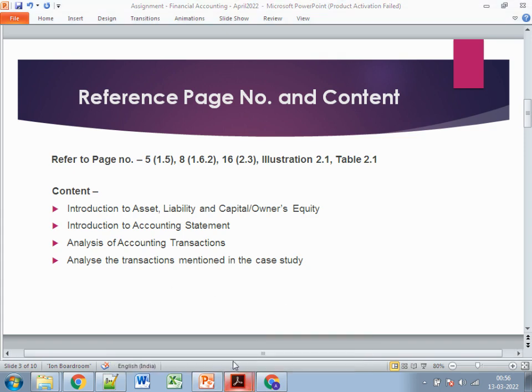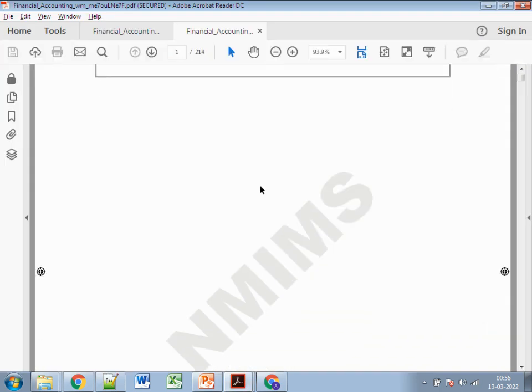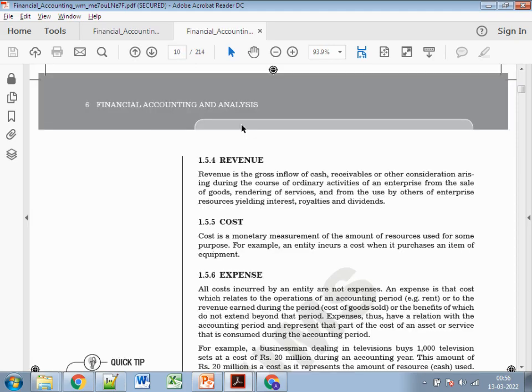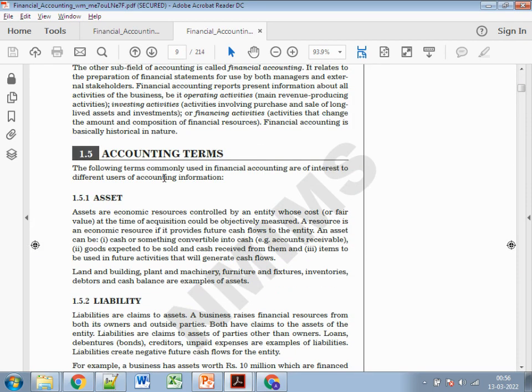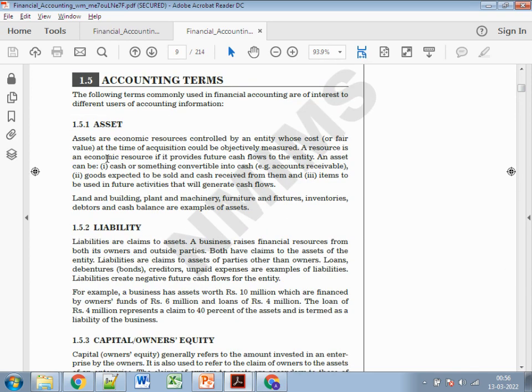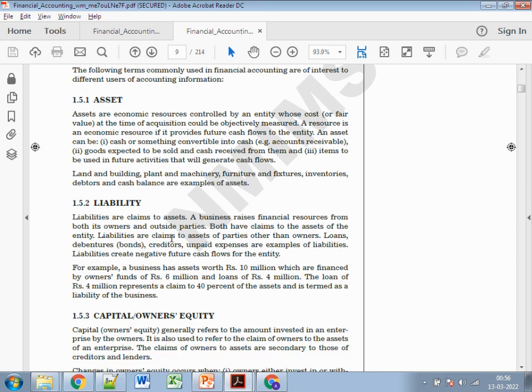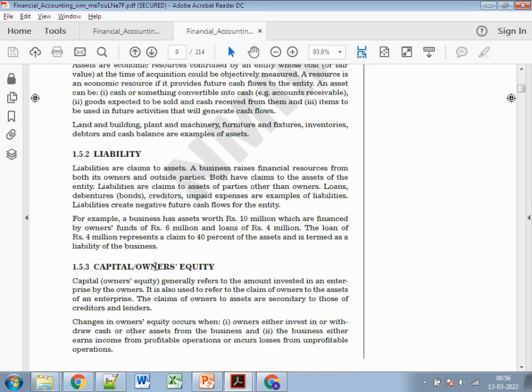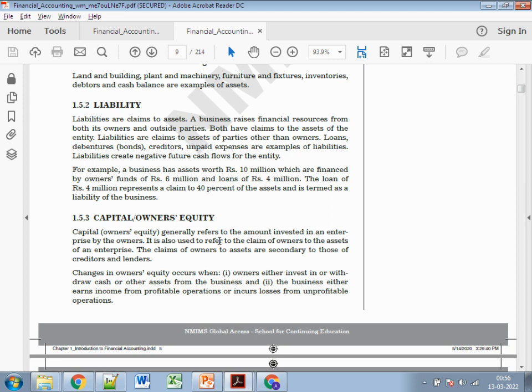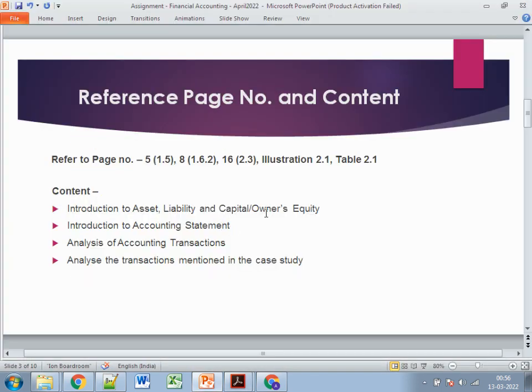Let's go to the book and see page number 5. On page 5 it is mentioned what an asset is. You just need to give a brief: an asset is controlled by the entity, recorded at cost at the time of acquisition. All the material held by the company comes under assets. Next are liabilities, which are claims against the assets. And lastly, capital or the owner's equity, the actual amount owned by the investors in the company. So firstly you need to explain these three things.